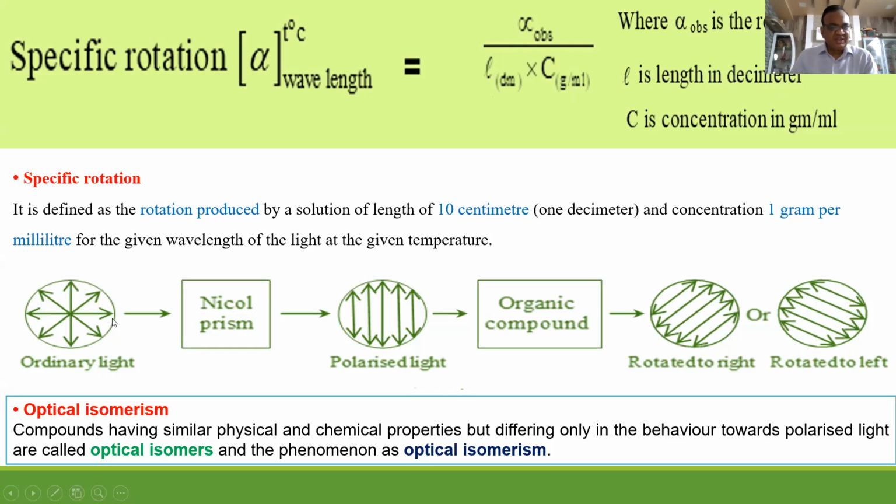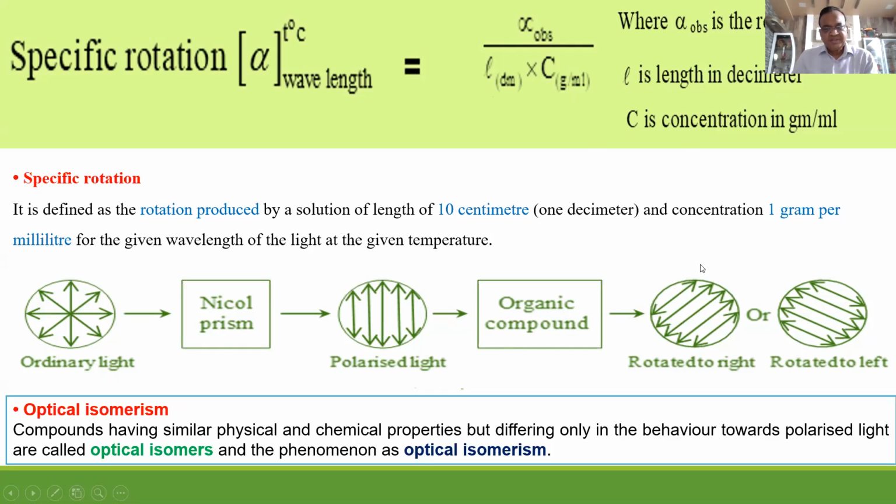The same thing is shown like this. Ordinary light passes through the Nicol prism and you get PPL. PPL passes through the solution of the organic substance. After passing through the optically active substance, the PPL may vibrate in the clockwise direction or in the anti-clockwise direction.